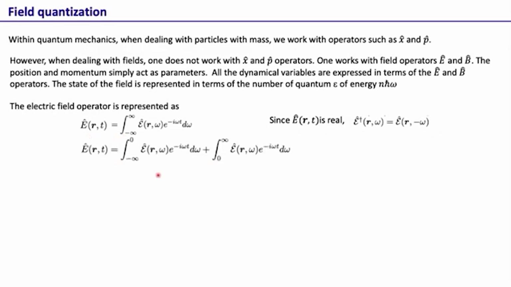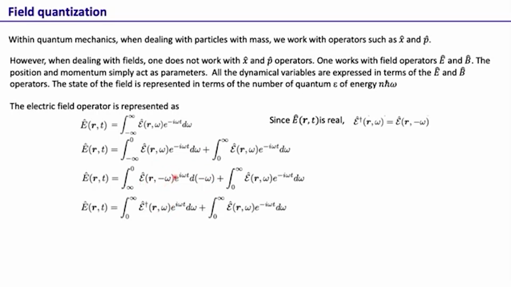Now this electric field, when we are writing it in the frequency domain, we have this integral from minus infinity to infinity. Now this we can write as minus infinity to 0 and 0 to infinity. Now if we then do a substitution of omega to minus omega, just replacing omega with minus omega, we know that this quantity is the E dagger because E is real, and so we can write it like this.